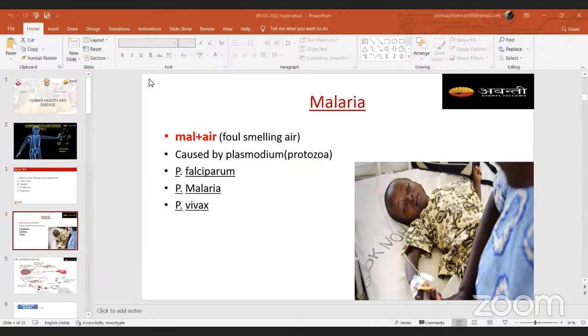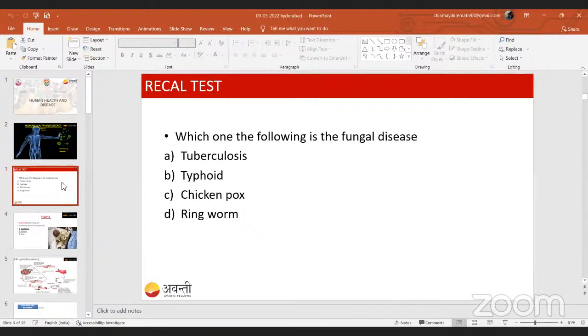In the last class, what are the things we have studied? Okay. So students, here is a question for you. You can answer this question in the chat box, or you can answer me in the poll also. First I will read the question, then I will go for the poll. The question is, which one of the following is the fungal disease? Option A is tuberculosis. Option B is typhoid. Option C is chickenpox. And option D is ringworm.